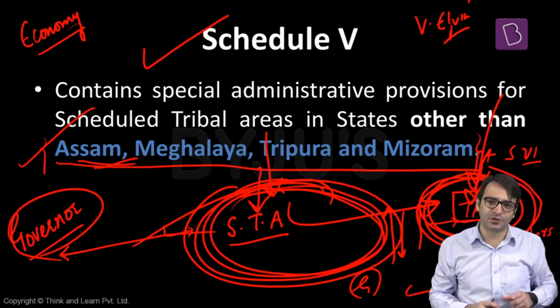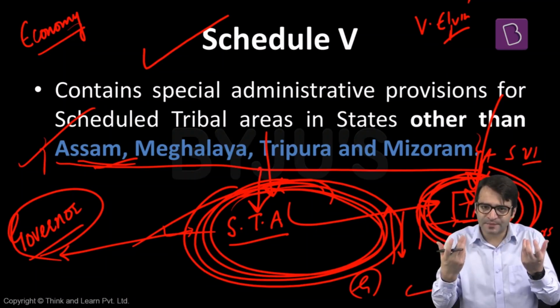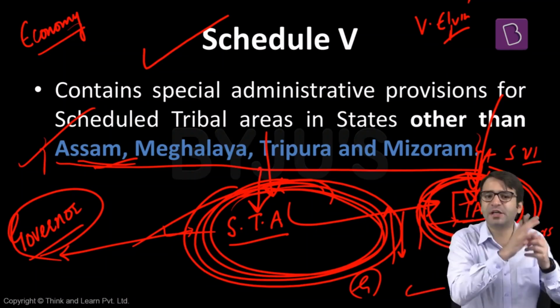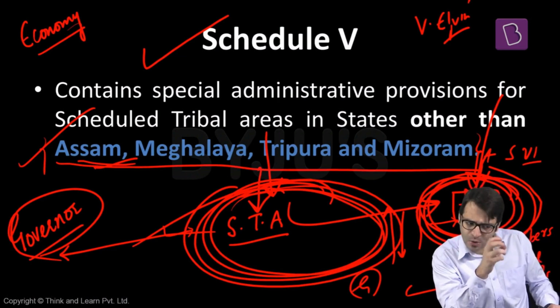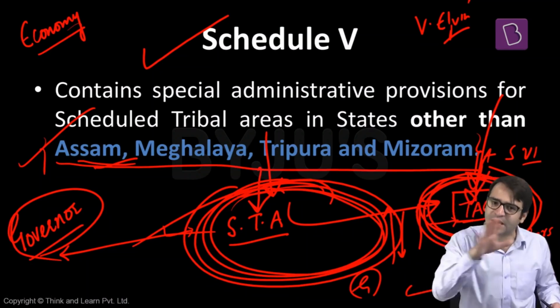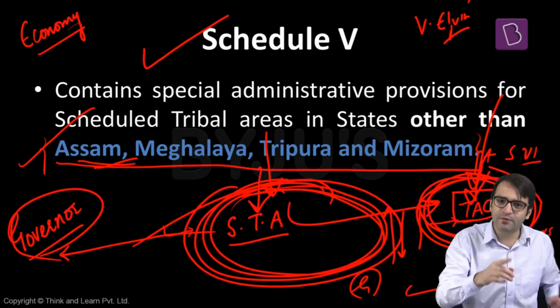The British banned this. The British said no shifting agriculture, no Jhum or Podu in a tribal area. So it was because of the policies of the British Empire that economic impoverishment of the tribals was done. Economic exploitation of the tribals was done. So Constitution makers consciously thought, how can we protect the economic interests of these tribals? We can have a constitutional safeguard for them in the form of Schedule 5 of the Indian Constitution. So Schedule 5 protects the economic interests of the tribals.